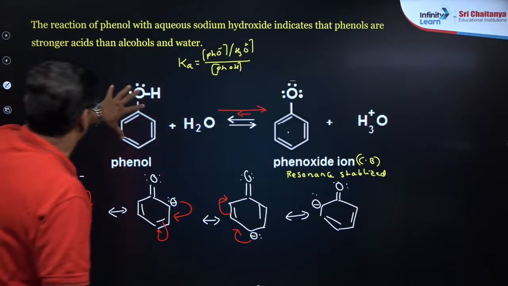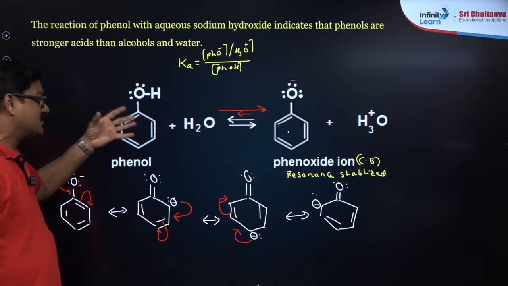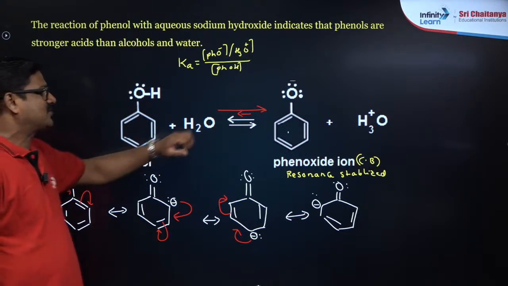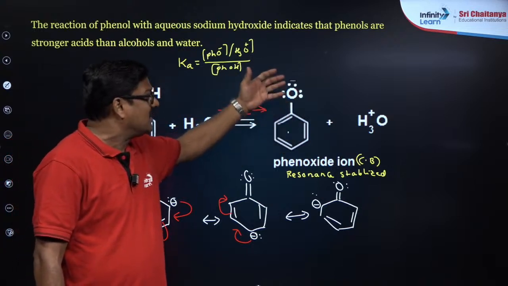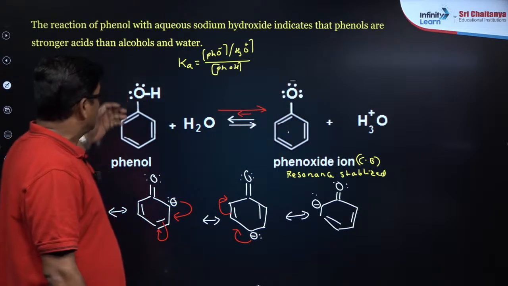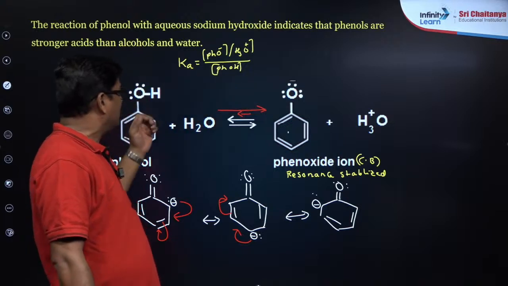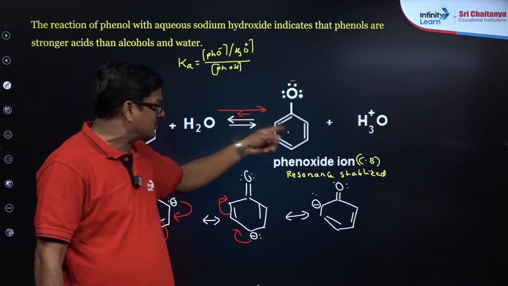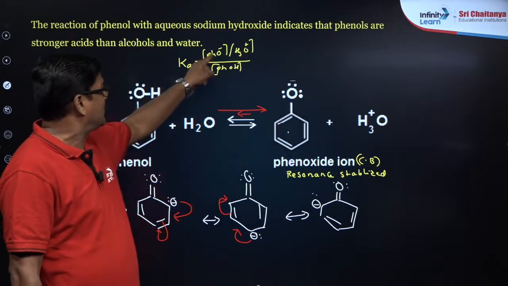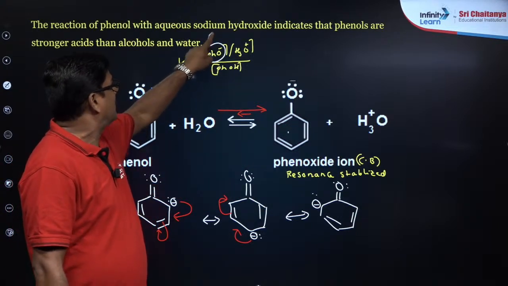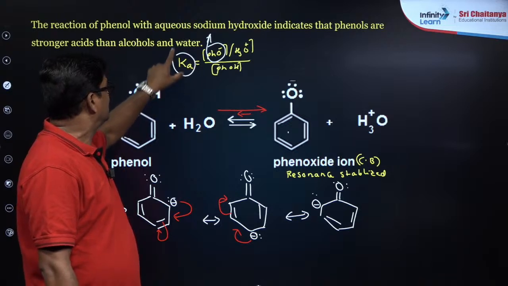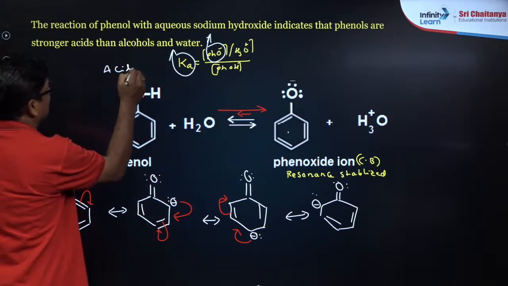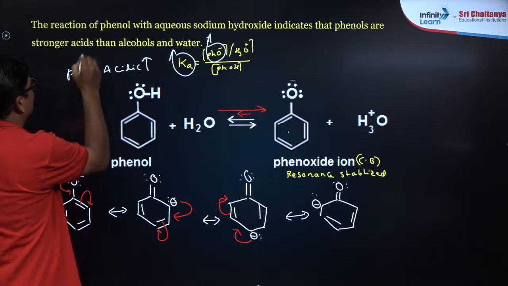But here also you have resonance, but it is charge separation. Because of charge separation this will be less stable, and because of charge delocalization this will be more stable. So the equilibrium tries to shift so that this phenoxide ion is more stable due to resonance. The concentration of phenoxide structure tries to increase, therefore the Ka value increases, the acidic nature increases and the pH decreases.